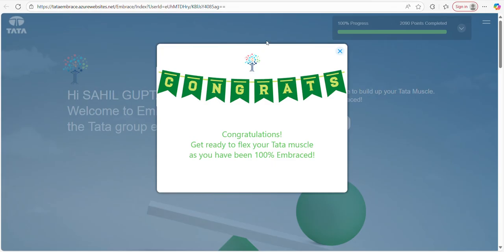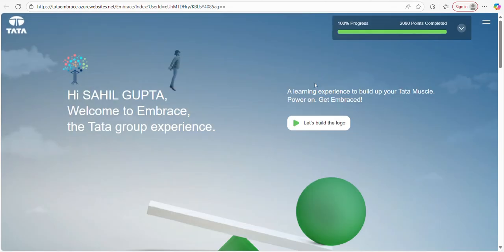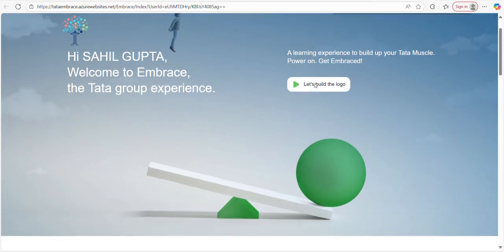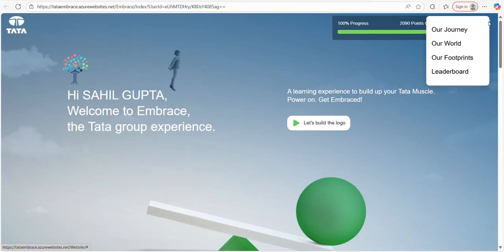The thing you have to remember the most is that only the word embrace should be in your URL. The rest, the white screen, is no problem. Keep doing reload and escape until this screen appears. At the first stage the complete website will not appear, but do not worry, some portion will appear. So continue the course by clicking here to world to journey, even the complete small step below.